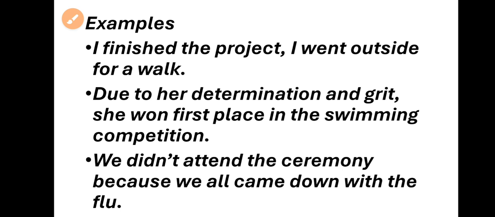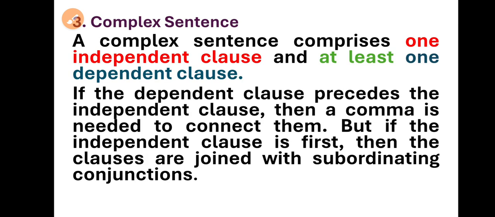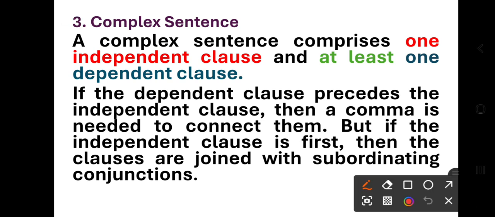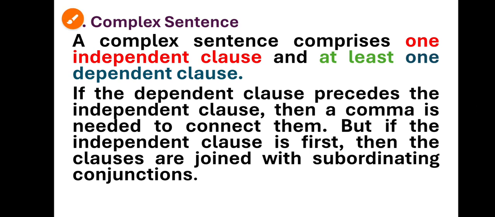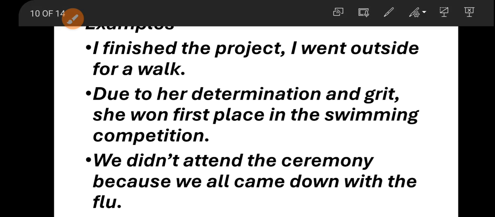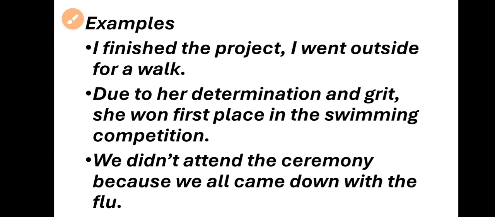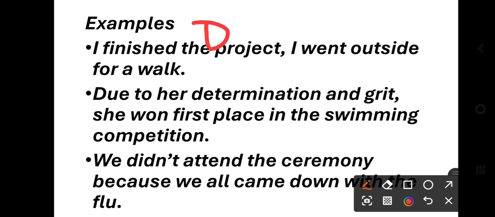Now an example here: I finished the project, I went outside for a walk. What they are saying is, a comma is needed when the dependent clause precedes the independent clause. Here the dependent clause is, I finished the project, because if you read it, it does not make complete sense.